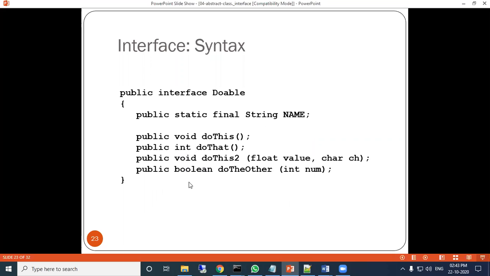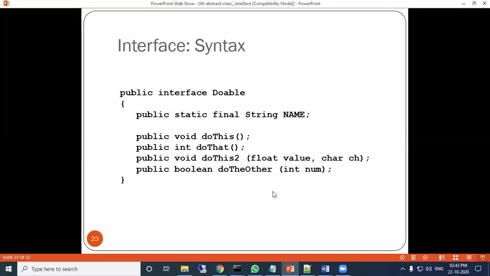Abstract means that wherever this interface is used or inherited, in that class these functions with the same signature must be there, otherwise it cannot be used.